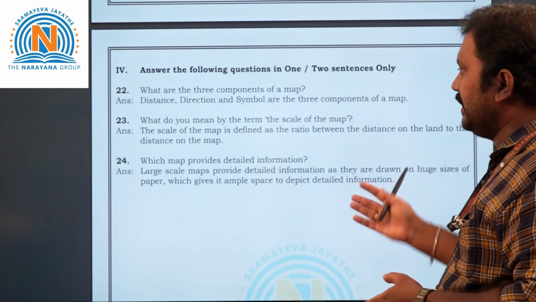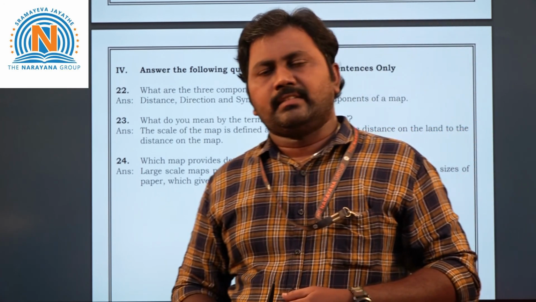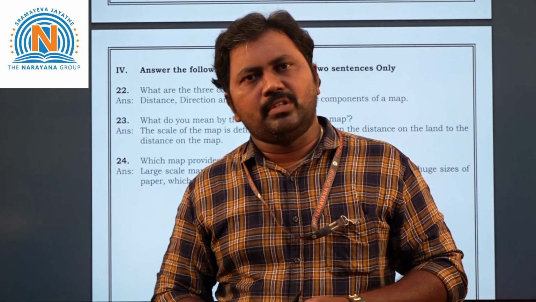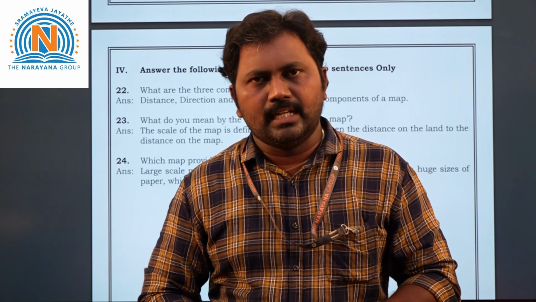Okay children. So these are the total 24 questions we completed in this assignment from two chapters. One is motions of the Earth and the second one is maps. I hope you are very clear with these answers, children.